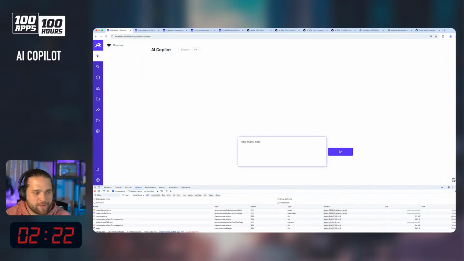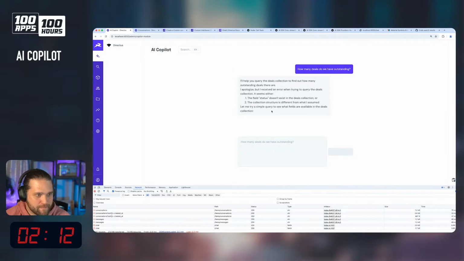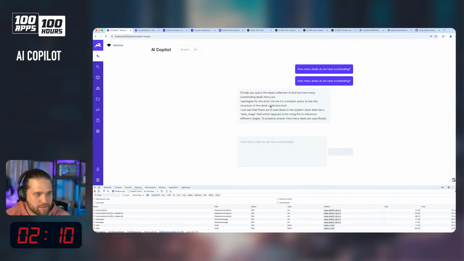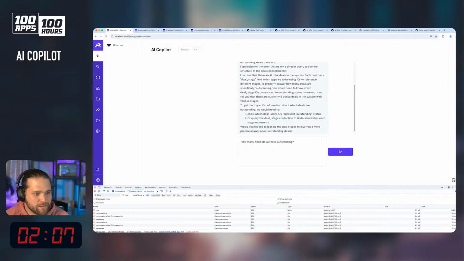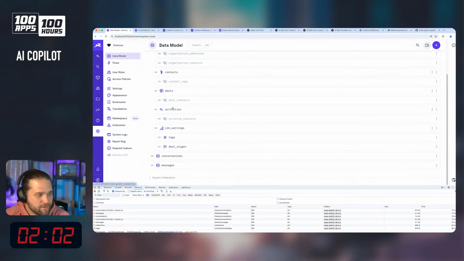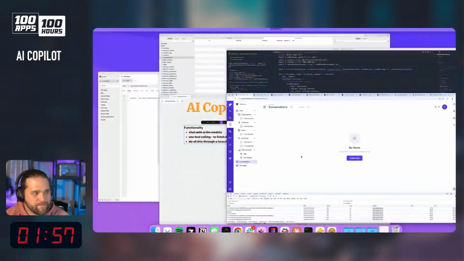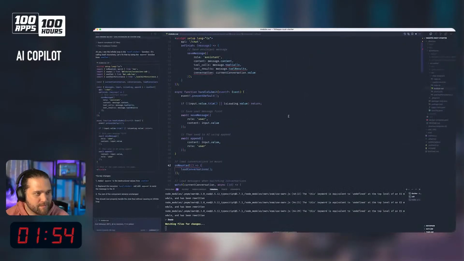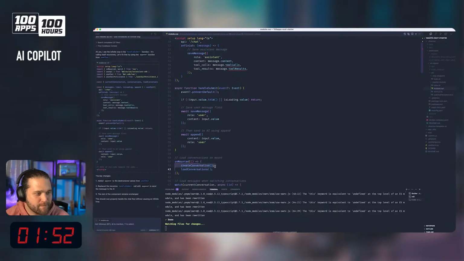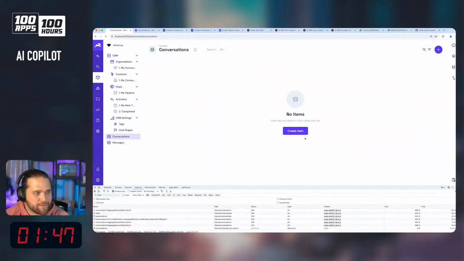How many deals do we have outstanding? Let's try a simpler query. Deal stage ID. Are there deals? I thought there were deals. Maybe it doesn't know enough about the... Maybe it just doesn't know enough about it. I know I've introduced some bugs.